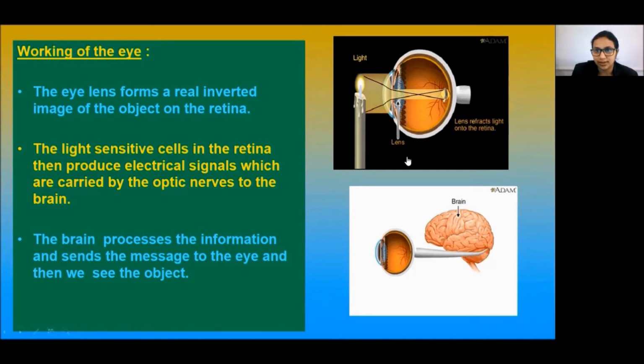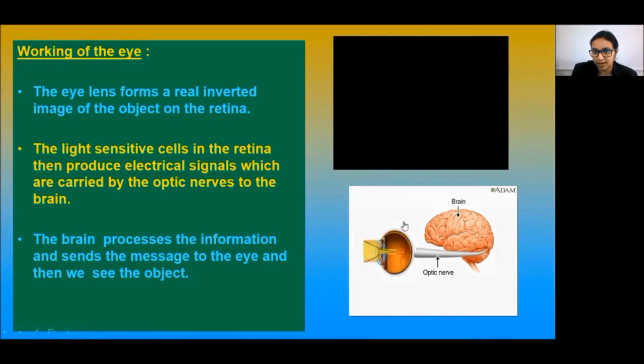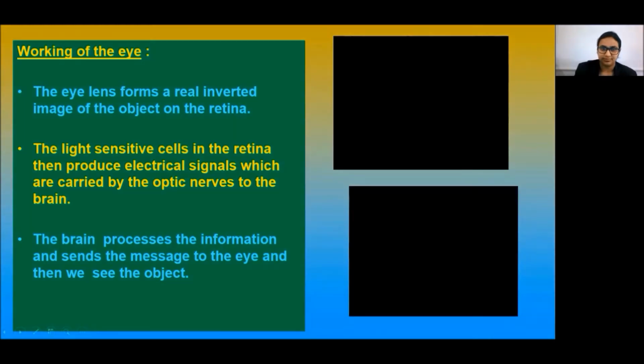As you can see here, the light enters through the cornea and forms an inverted image on the retina. The light-sensitive cells get activated and generate electrical signals. These electrical signals are then carried by optic nerves to the brain. This is how the eye works.